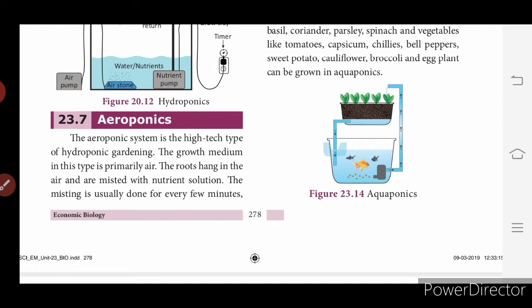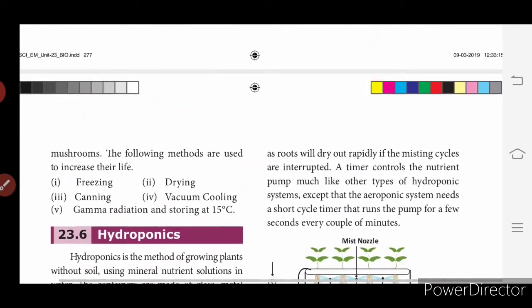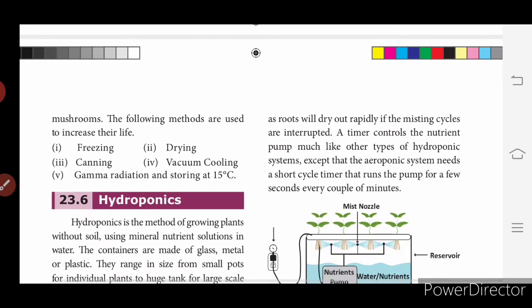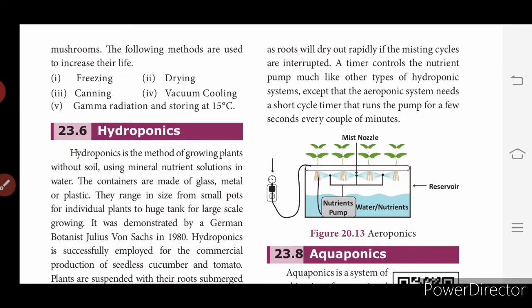Misting means spraying. Okay, so when the roots of the plant float in the air, the nutrient solution is misted through the pipe set up in the setup after a particular time period. So the roots will dry out rapidly if the misting cycles are interrupted. A timer controls the nutrient pump much like other types of hydroponic systems, except that the aeroponic system needs a short cycle timer that runs the pump for a few seconds every couple of minutes.